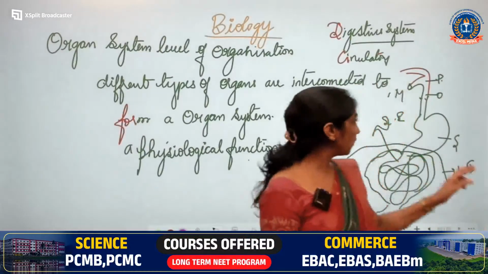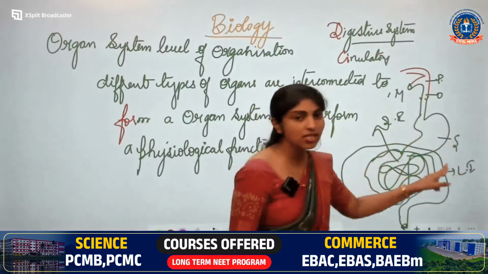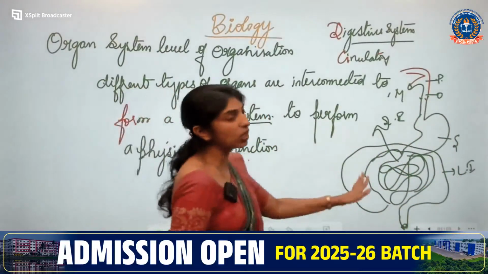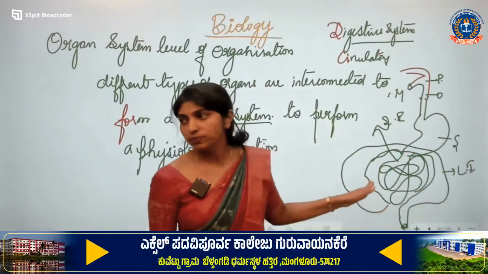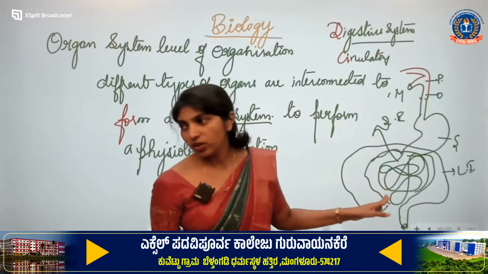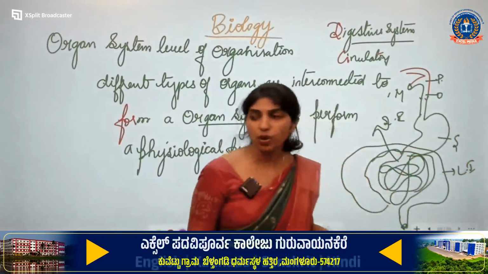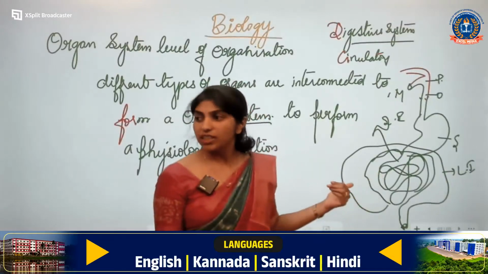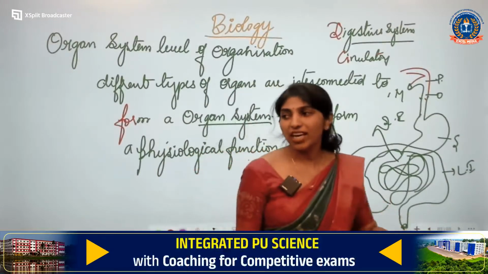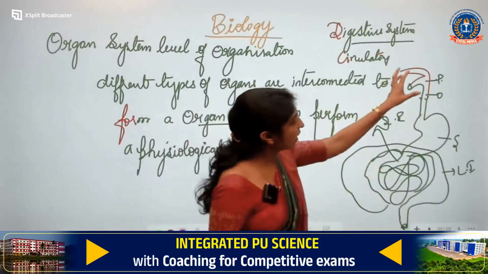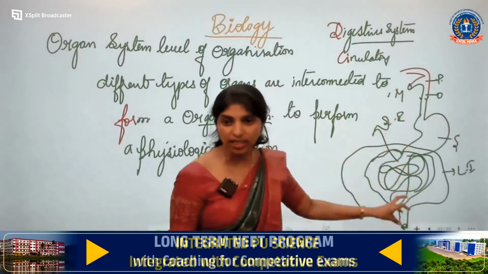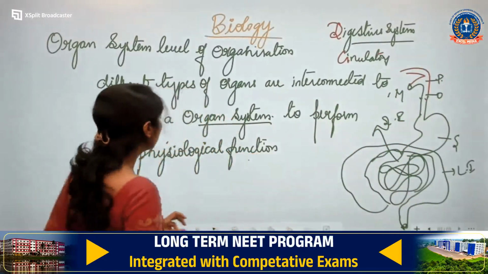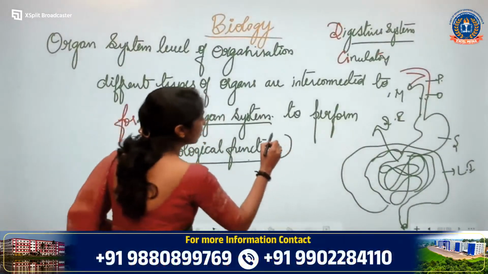Okay, there are different organs. These organs are interconnected to form what? To form an organ system. So, what type of organ system is formed here? Yes, very good. What type of organ system is formed here? Digestive system. What is formed here? Digestive system. Now, can we say this collection of these organs collectively, they perform one common function? What do you call that common function as? You call it as a physiological function.